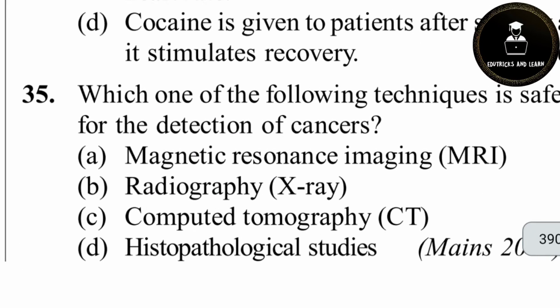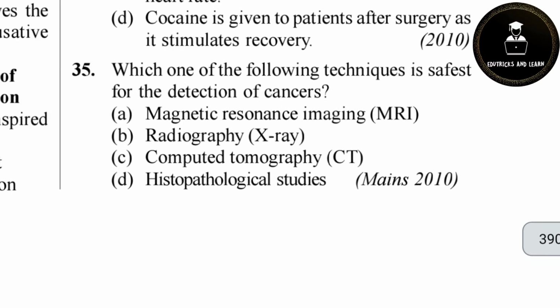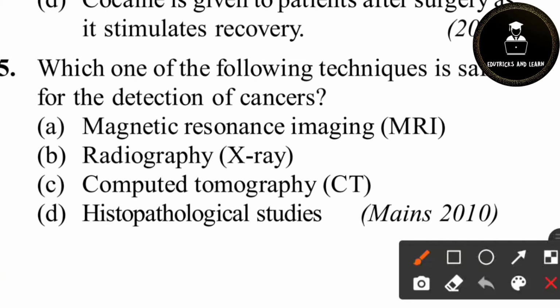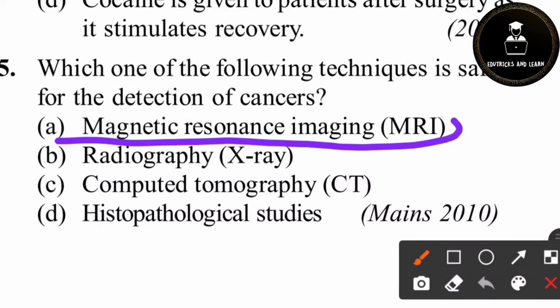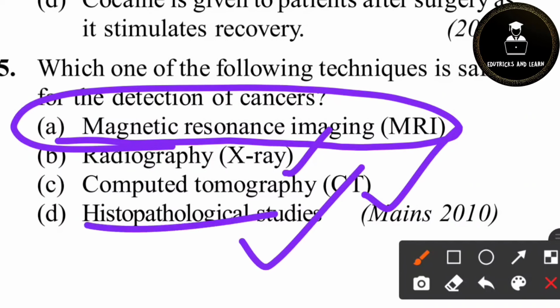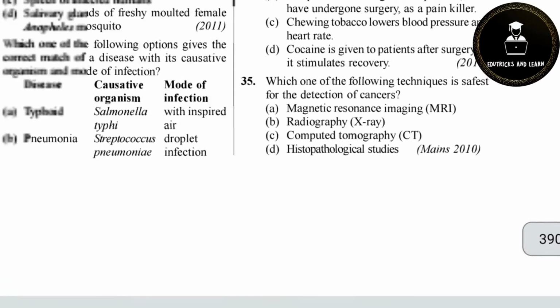Then 35th question. Which of the following techniques is safest for the detection of cancers? Safest means does not cause any side effect. Magnetic resonance imaging is the correct answer. MRI scan, we say, right. It is the safest technique because X-ray also causes some additional problems. CT scan also causes problems. And what does histopathological study mean? They cut some of the cancerous cells and do research in the laboratory. So it is also not safest. The safest method is magnetic resonance imaging.